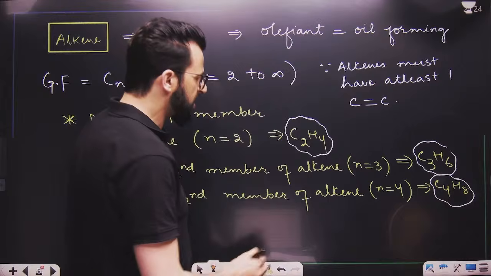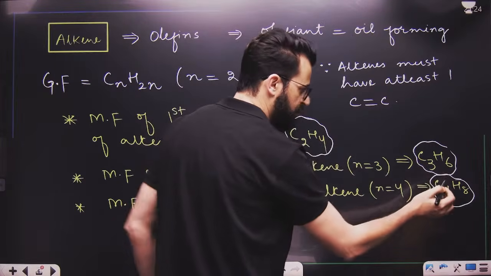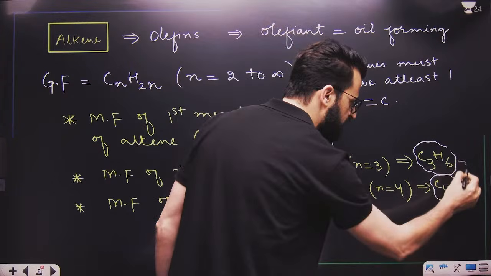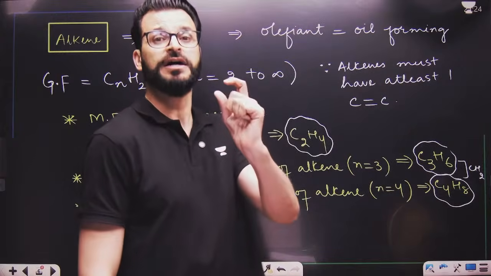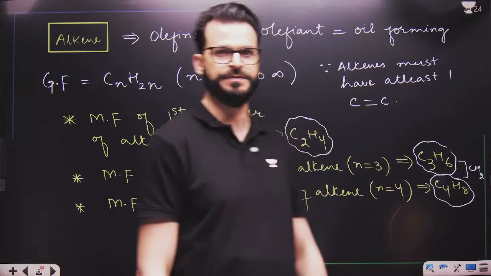But can I say this and this are successive homologues? These two are successive homologues, but the first and third are not successive homologues. And if you look at successive homologues, what is the difference? The difference is CH2. That means they differ by CH2 or by 14 mass units. I hope this point is clear.